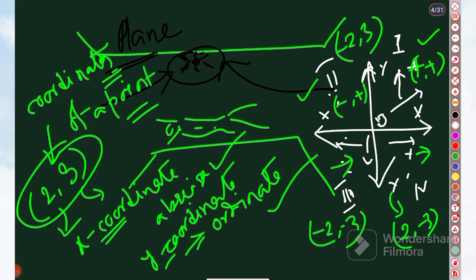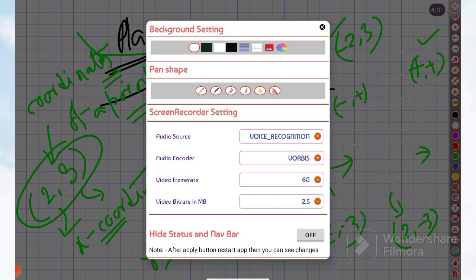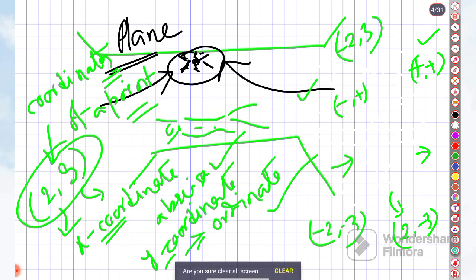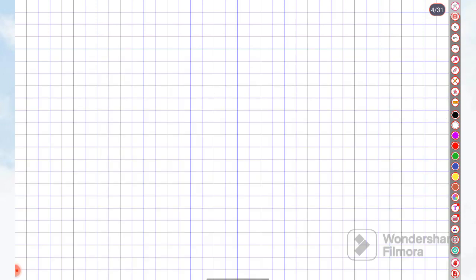So I want to show the graph paper also once. This is the graphical representation, where you can see this is one axis, the x-axis.